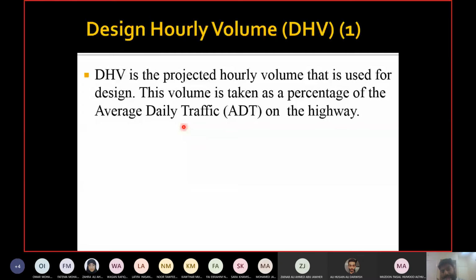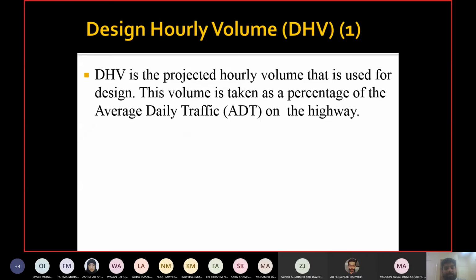Now, what should I do then? So I will show you the method. DHV is calculated as a percentage of ADT, and that percentage is not 1 upon 24. 1 upon 24 means what? Divide by 24, right? So it is more than 1 by 24 usually.